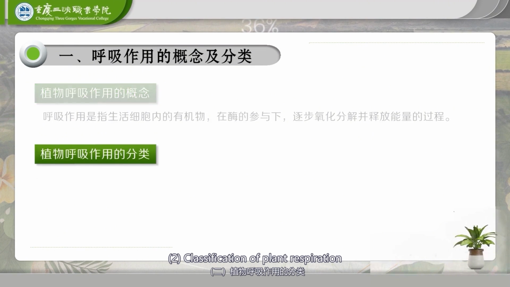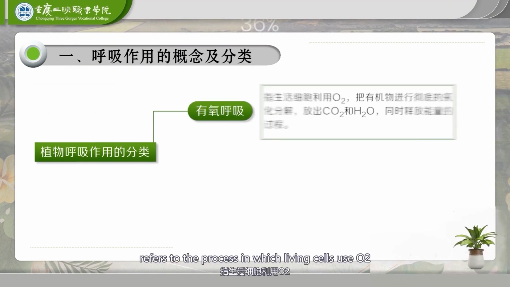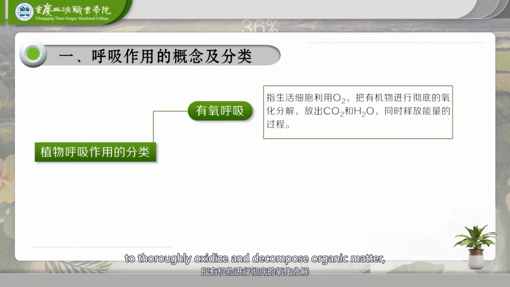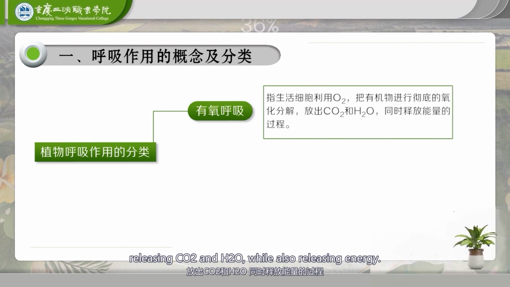2. Classification of plant respiration. 1. Aerobic respiration refers to the process in which living cells use O2 to thoroughly oxidize and decompose organic matter, releasing CO2 and H2O, while also releasing energy.